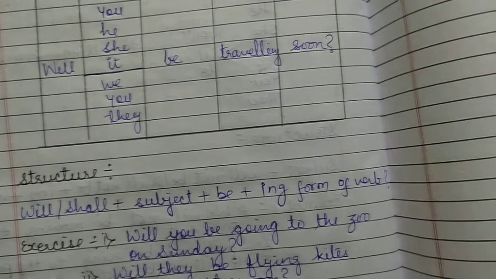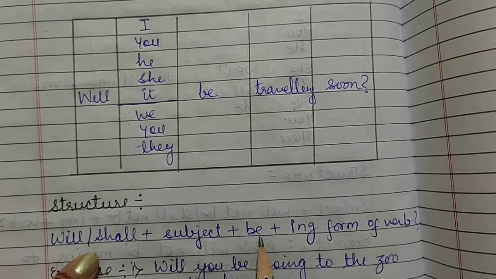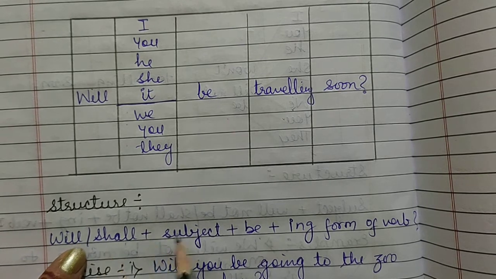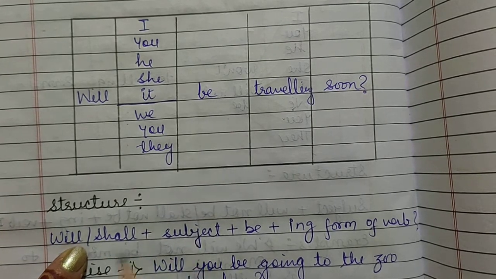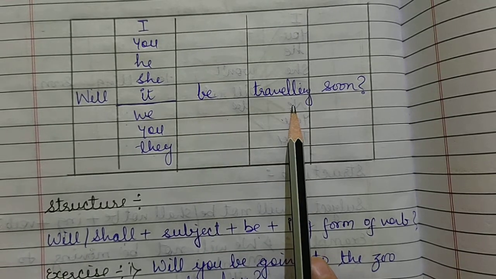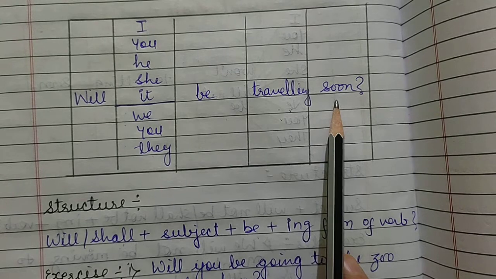As I have told you, in interrogative sentences we interchange the position of the subject and the helping verb. So the helping verb will go first, be will remain in the same position: will or shall, subject, then be, then the verb in the ing form, and then the object.